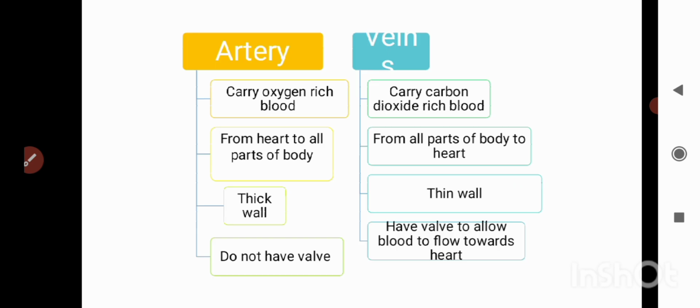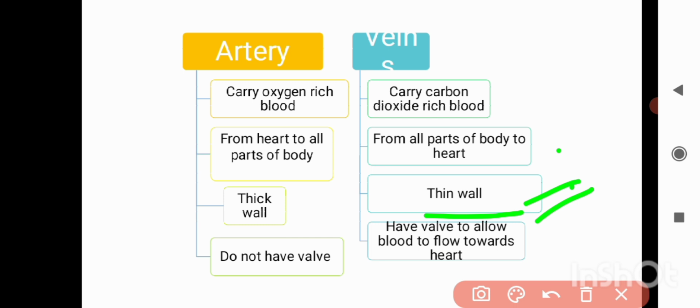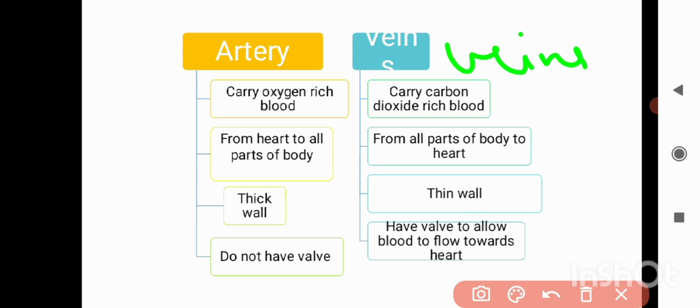study. For example, we have taken both of them. I think this part is not clear to you. It's veins. Okay, this is vein. I think some kind of mishap has happened over here. So this is your artery and veins.